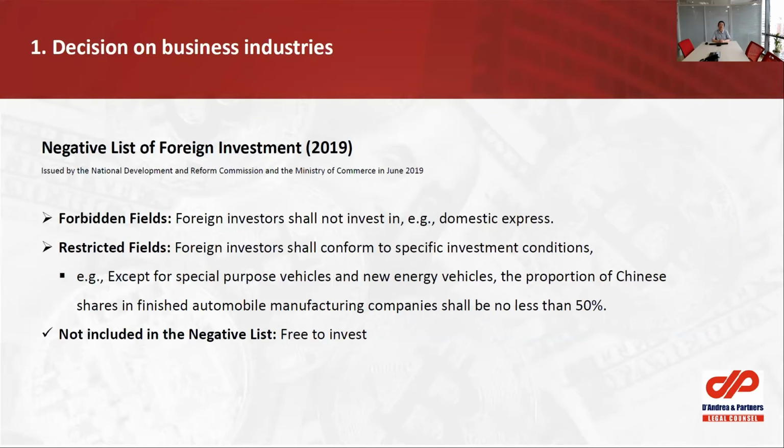For example, on the business industries, we need to decide what areas we're going to invest in. Actually, in China, we have what we call the negative list, which means that certain areas on the list are not allowed for foreign investors to invest in. For example, domestic express, mining, and certain infrastructure industries are strictly prohibited by the government, which means that foreign investors cannot invest in such areas.